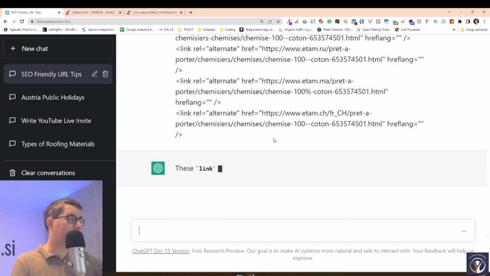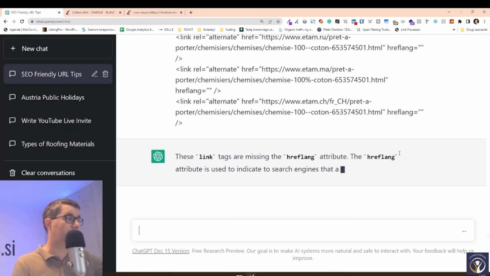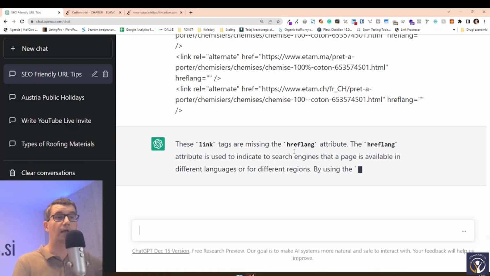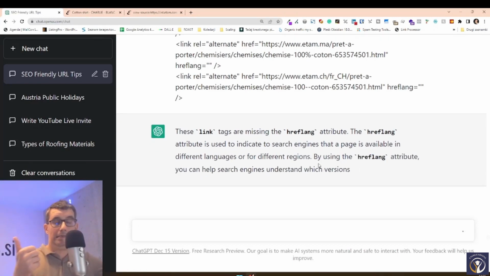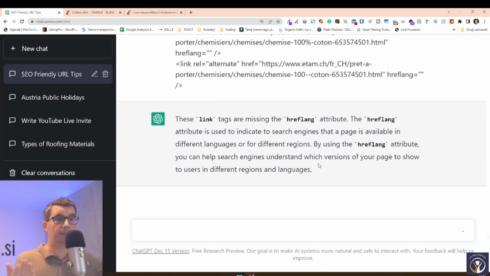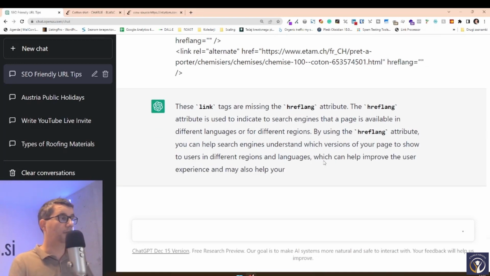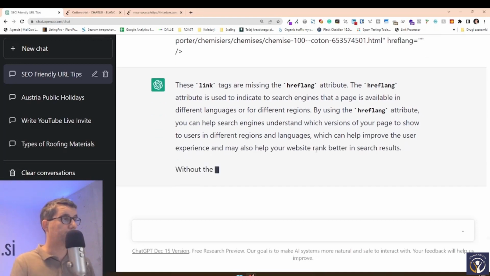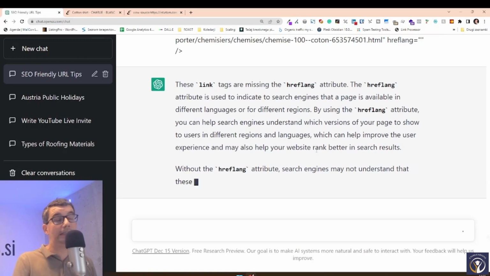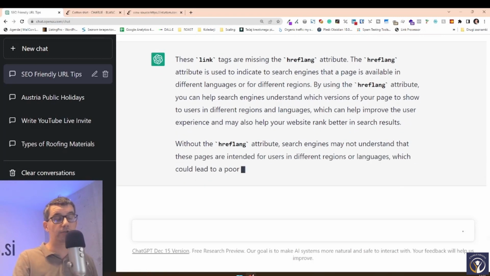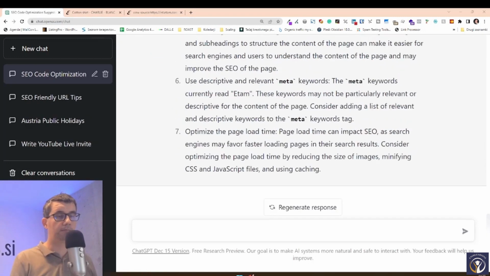Let's see what he's going to say. See, these links are missing the hreflang attribute. The hreflang attribute is used to indicate. So it tells you what is missing. It analyzes the text. It tells you what is missing, and it tells you why something is missing and how it should be done better.